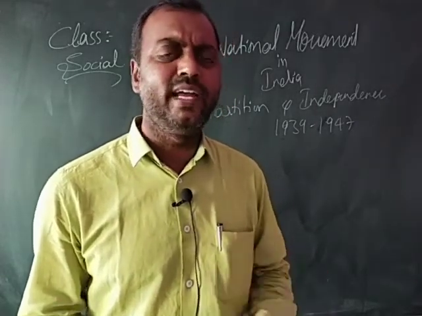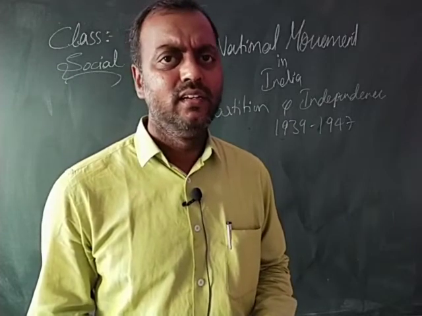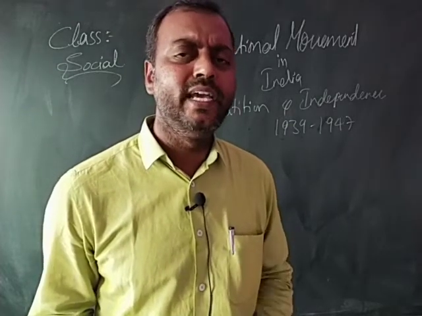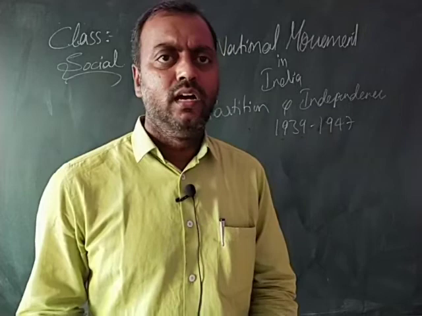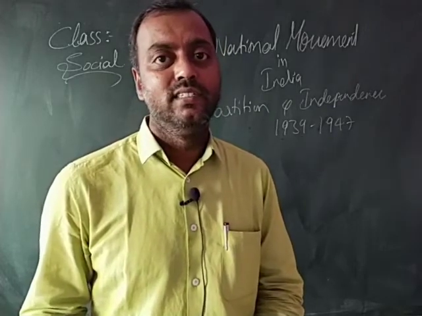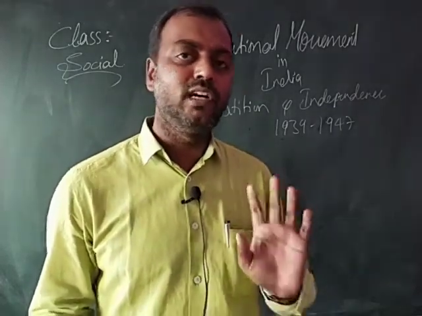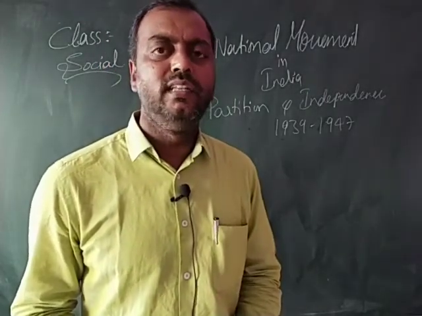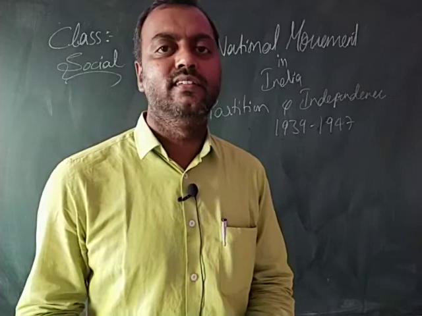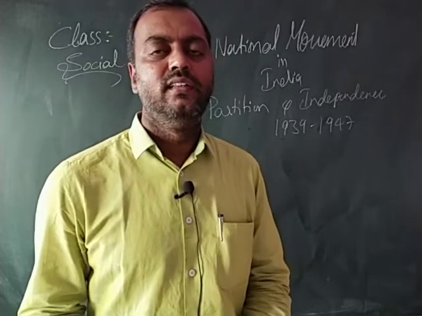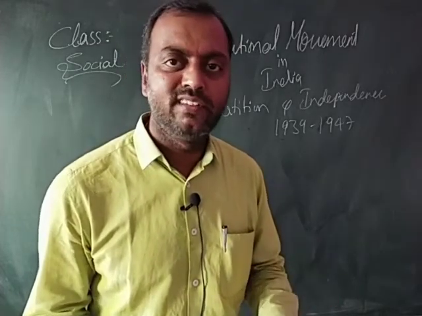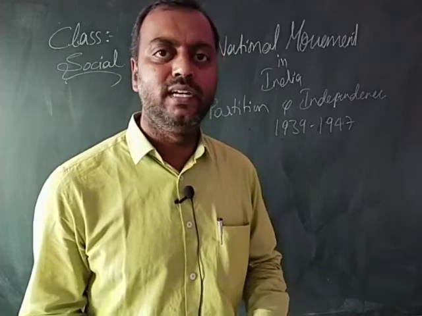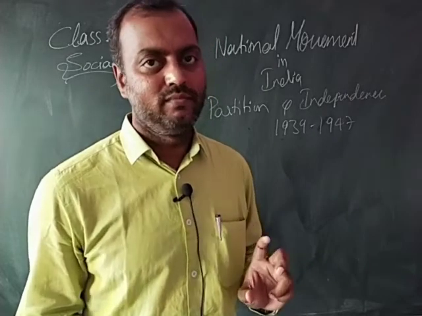So when the elections were held in 1937, as per the Government of India Act 1935, out of 11 provinces, 8 provinces were won by the Congress. That means, in these 8 provinces, there would be a Congress Prime Minister who would be supervised by the British government.